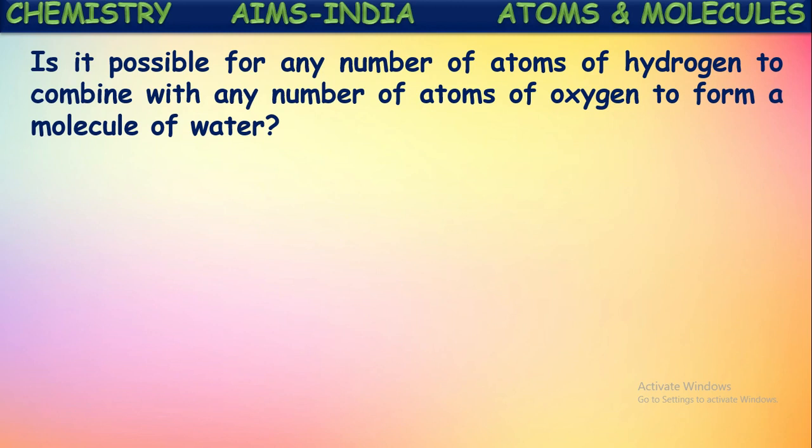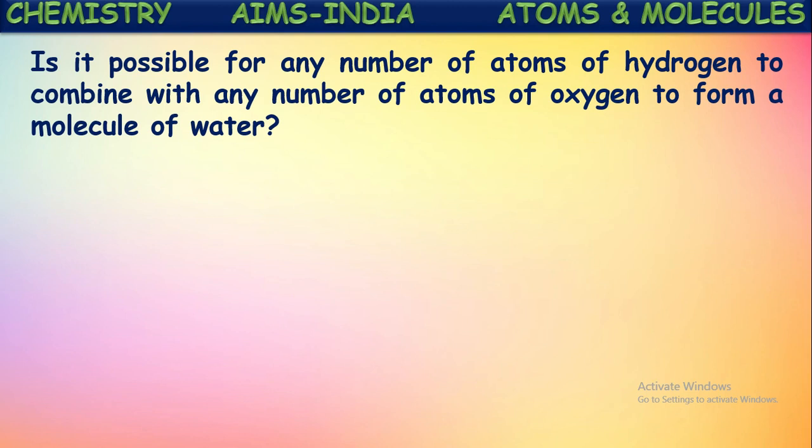Is it possible for any number of atoms of hydrogen to combine with any number of oxygen atoms to form a molecule of water? Will it be possible? If you combine a different number of hydrogens and a different number of oxygens to form a water molecule, other than this 2 to 1 ratio, will it form water?